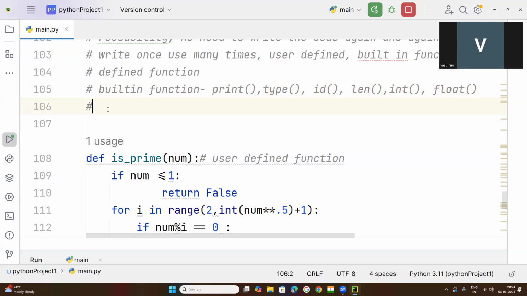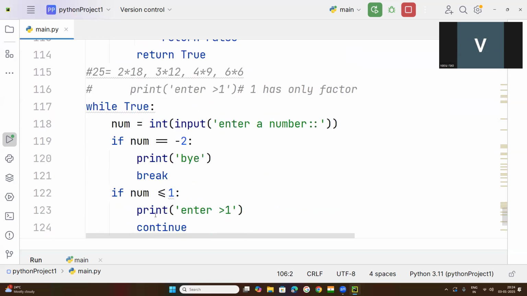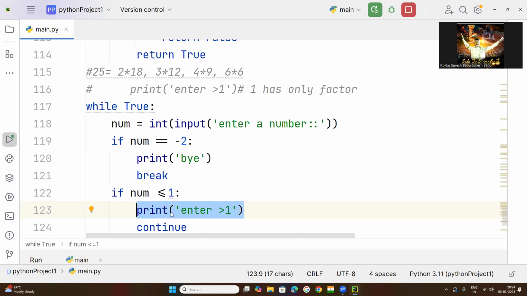So now come to the point. Here where we have used print function, you are getting the print. To get the print, we have not used any code here, just we are calling the function, print function. So it is inbuilt function.